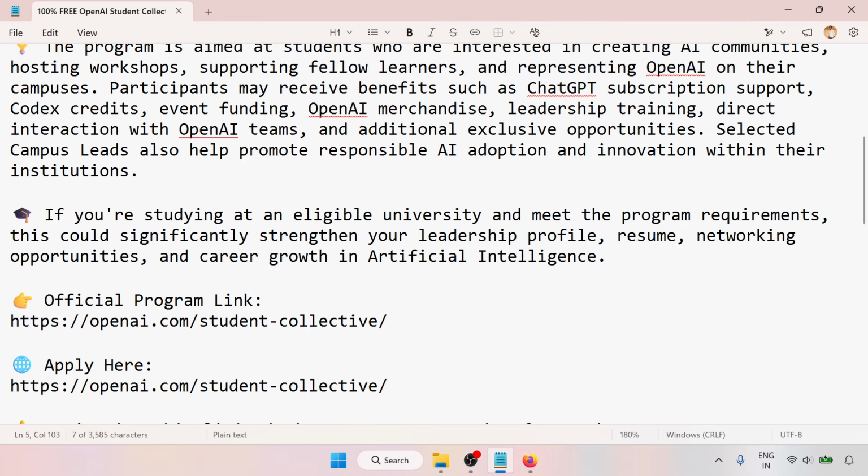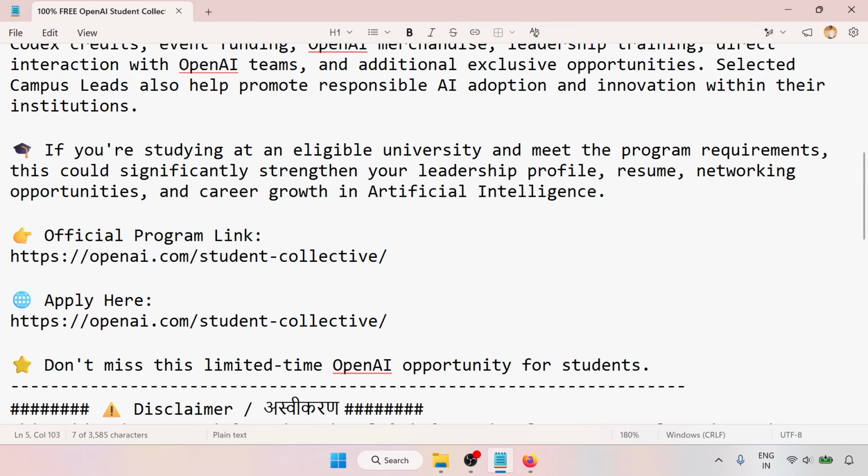If you are studying at an eligible university and meet the program requirements, this could significantly strengthen your leadership profile, resume, networking opportunities, and career growth in AI, that is artificial intelligence. The official program link is this one, and you can apply with this link also. Both are the same. So don't miss this limited-time OpenAI opportunity for students.